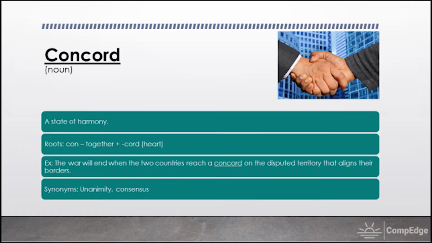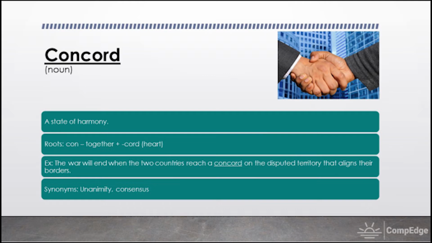The word Concord is a noun. Besides that, the definition of the word Concord is a state of harmony. So the root words which are involved here are con, which means together, and cord, which means heart. A simple way to remember this is through the example which is mentioned below. So the war will end when the two countries reach a concord on the disputed territory that aligns their borders.